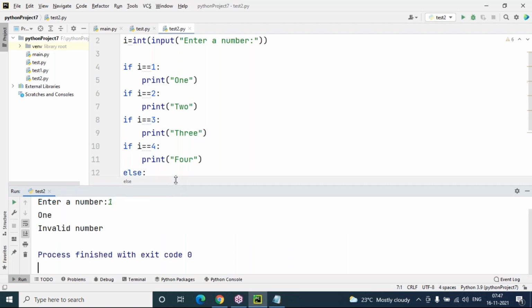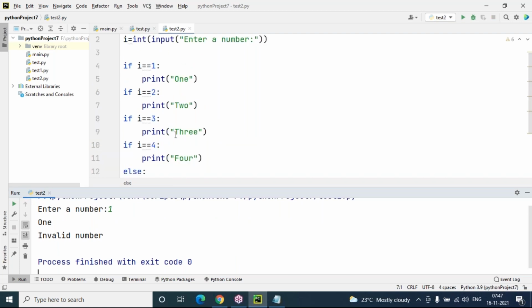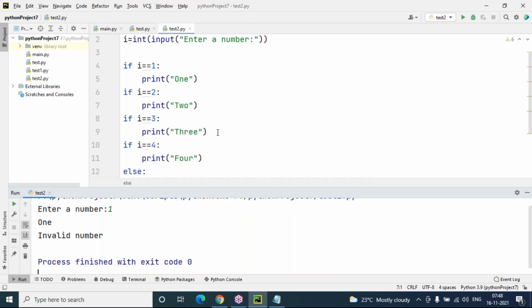Now you can see only 1 is printing, and also invalid number is going to print. The reason is, in this case we have multiple ifs. This is not a nested if logic. This is multiple if logic. So there is no rule that if one of the conditions is true, then the other if need not be tested. No, it will always be tested.